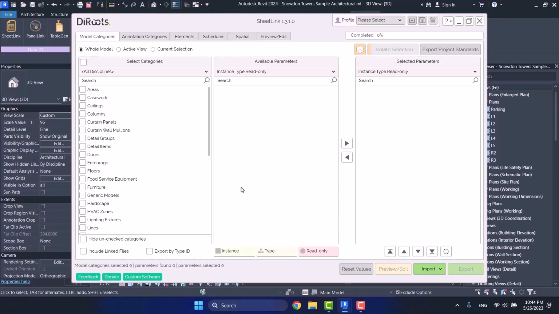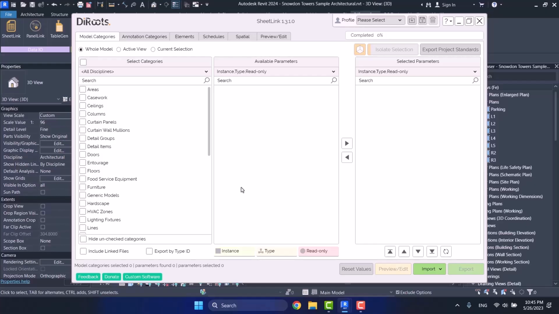The interesting point is that the changes you made are actually made in your project at the end. Maybe now you're asking, so what was the function of the TableGen plugin? That was exactly the same. We would import an Excel file, make some changes to the data of that file, import it again, update it, and see those changes in Revit as well.